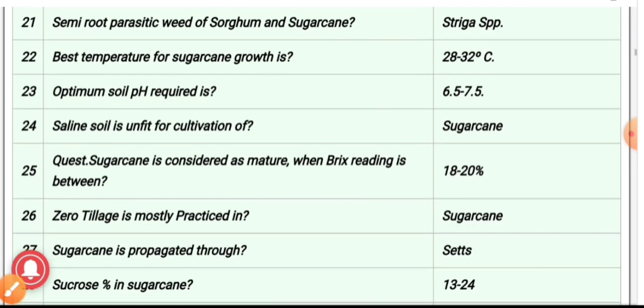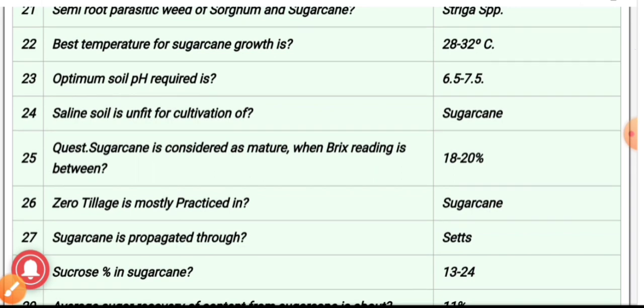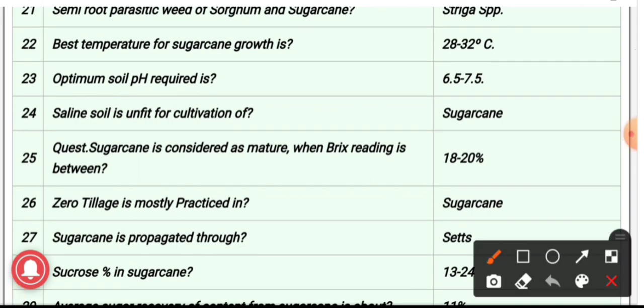22. The best temperature for sugarcane growth. Sugarcane is a tropical plant. It is a long duration crop and the best temperature which is suited for sugarcane is 28 to 32 degrees Celsius. And for ripening purpose, sugarcane requires relatively low temperature in the range of 12 to 14 degrees Celsius. It is desirable.